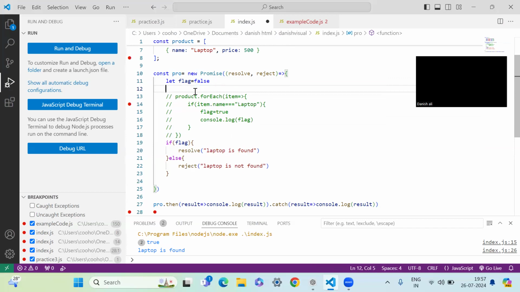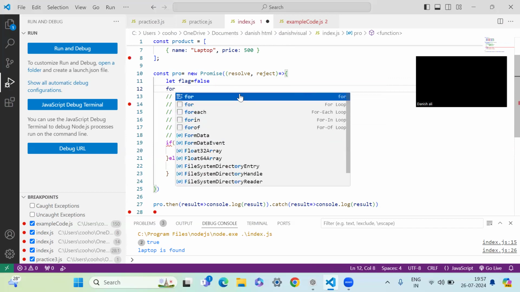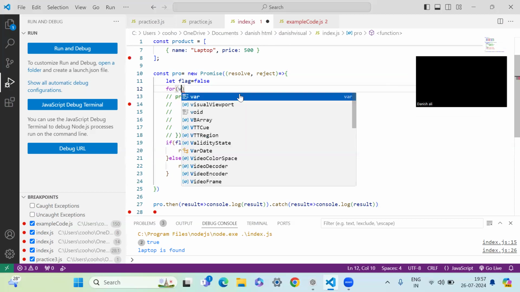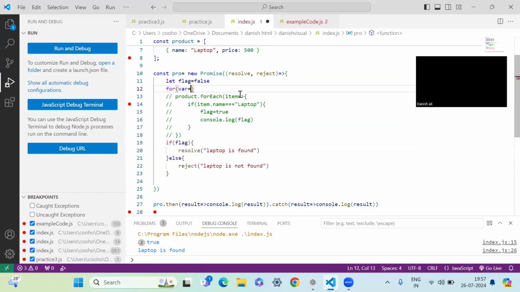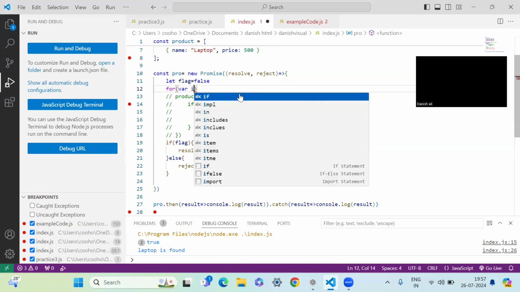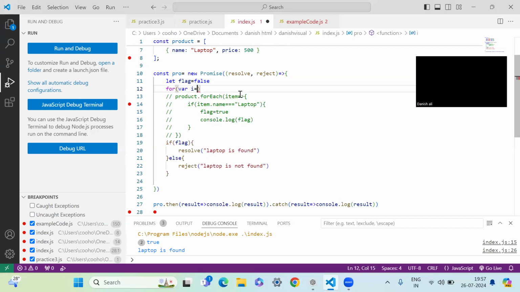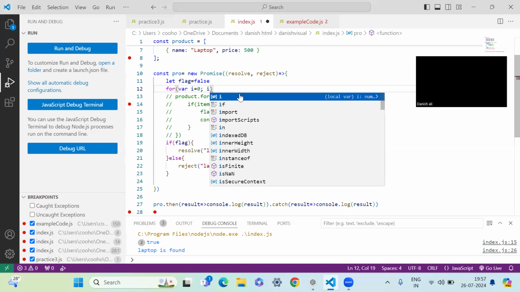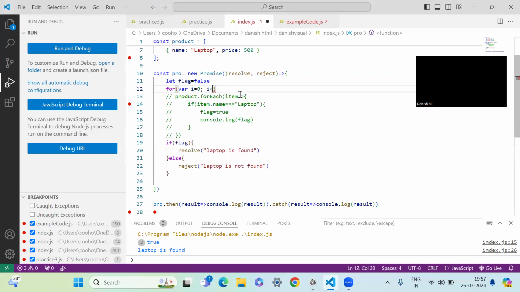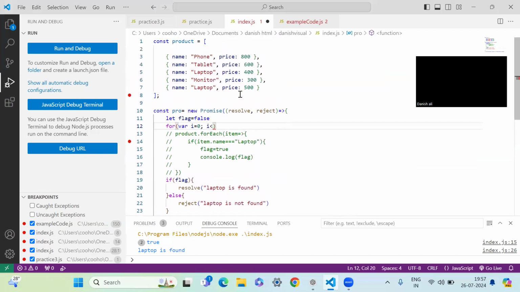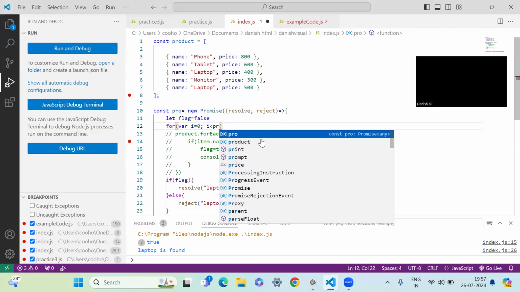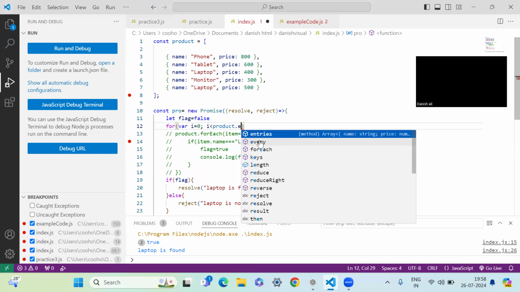You see, the only thing that we are changing here is a for loop. Put a for, and here we have got a variable i equals 0, and i should be smaller than the length of the array, so product.length.